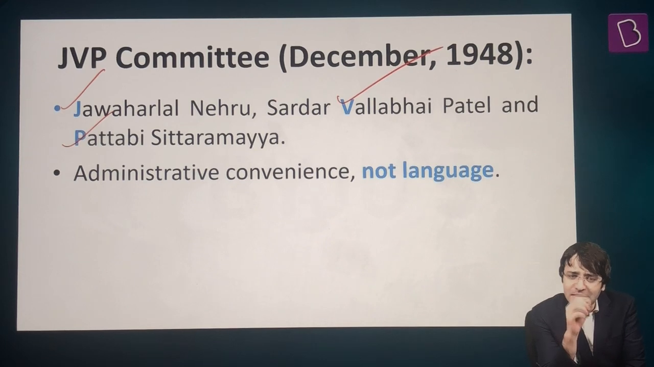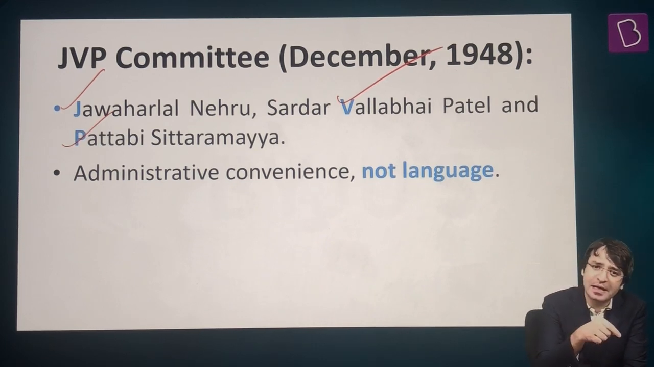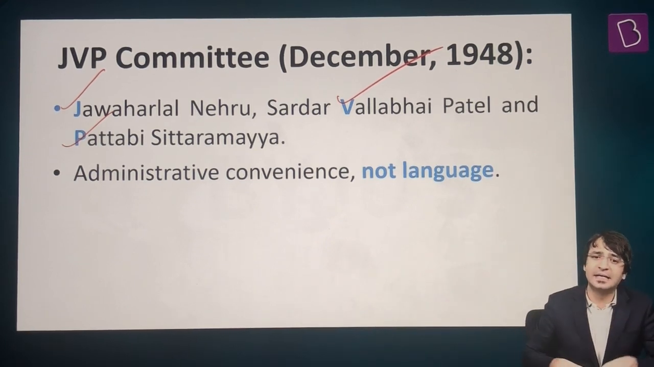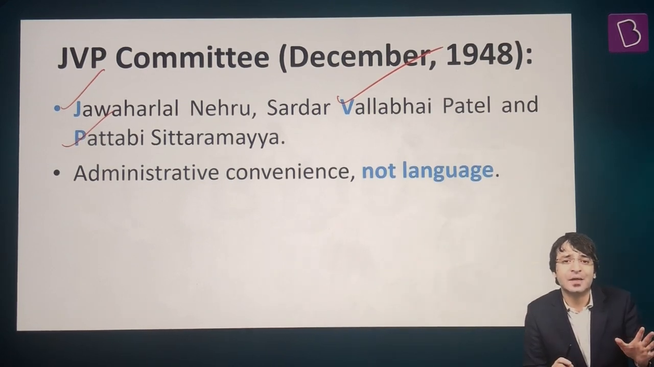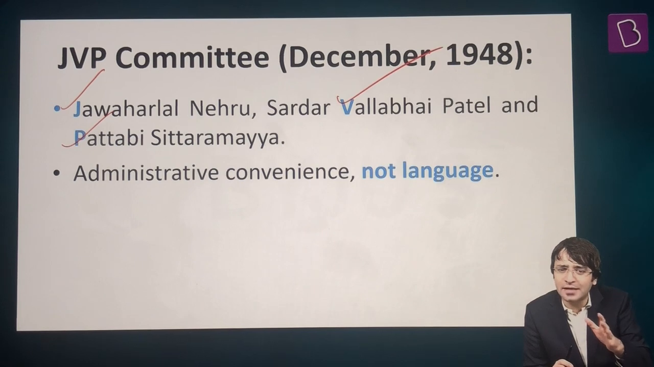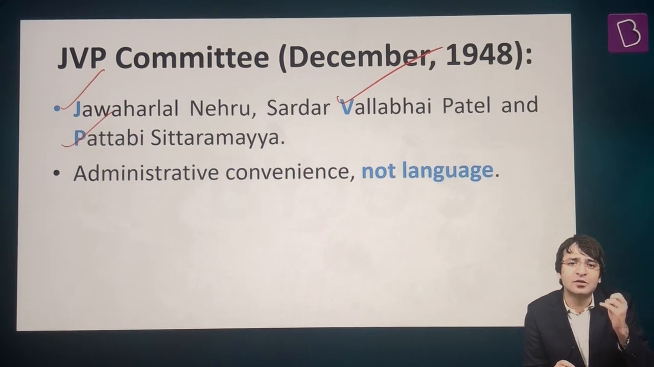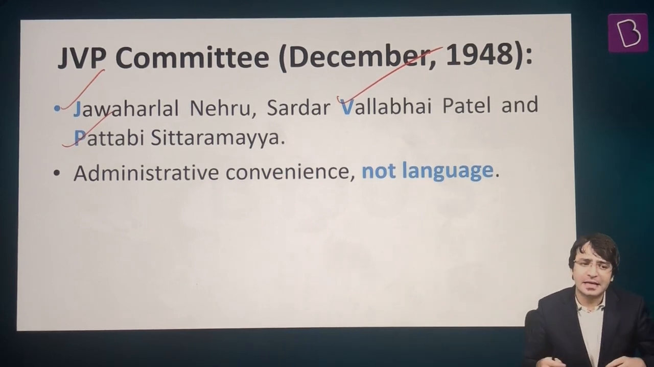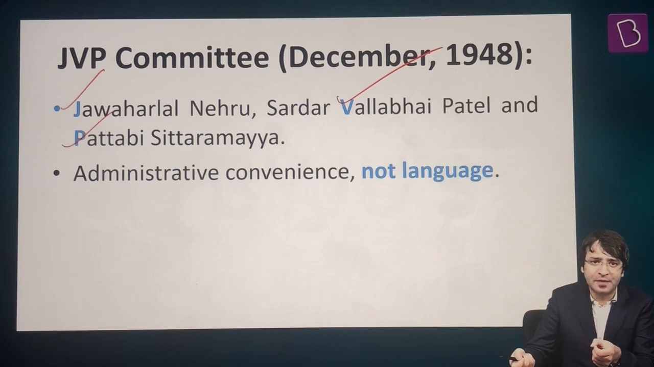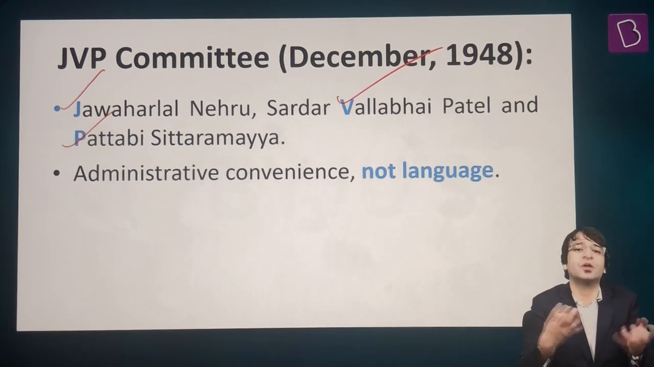But ultimately, this committee also said the same thing as was said by the Dhar Commission. It said administrative convenience, not linguistic lines. That means we should not be reorganizing this country along the lines of language. Why? The policy makers at that time had an apprehension, a fear that we have just come out of colonialism and we have to work really hard to keep this country united.